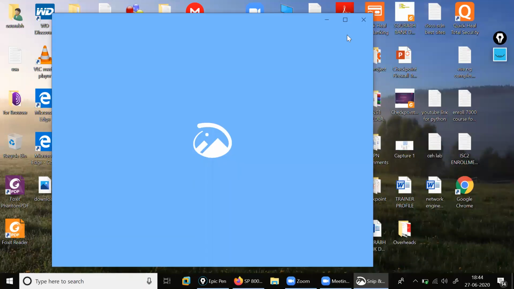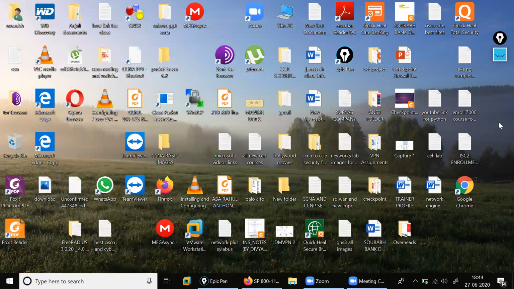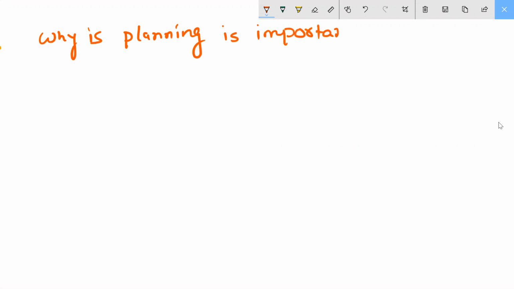Okay, come here. See, the point is telling you here, planning of penetration testing. The question is coming here. What is the question telling you? Why is planning important? The question is: why is planning important? Okay, you should write here.